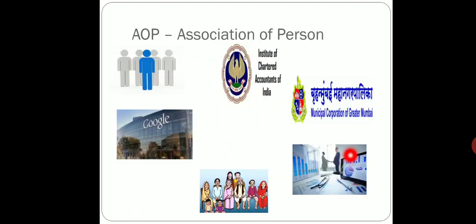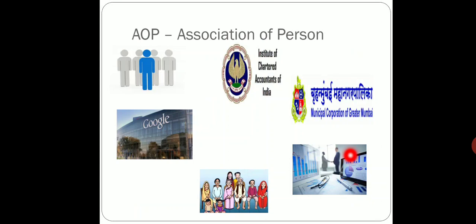Then we have the association of persons, which means a group of persons. As we all know, a person can be an individual, a Hindu undivided family, a company, a firm, or even a local authority.